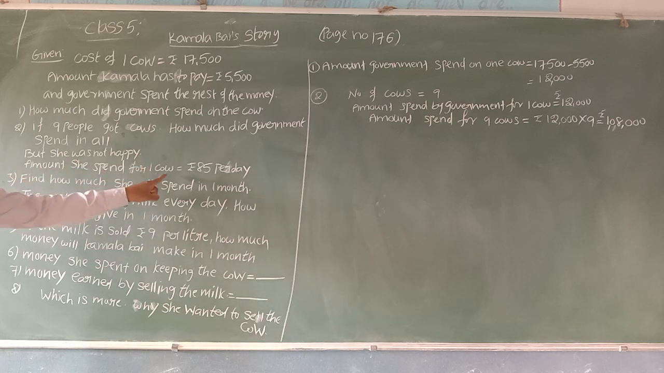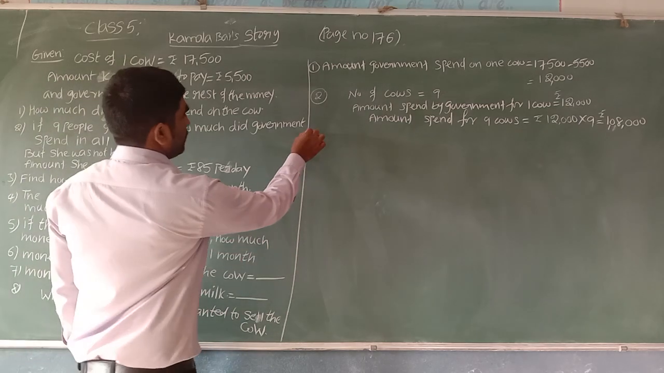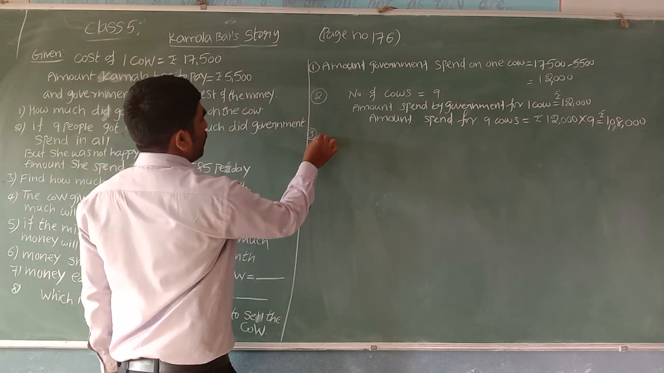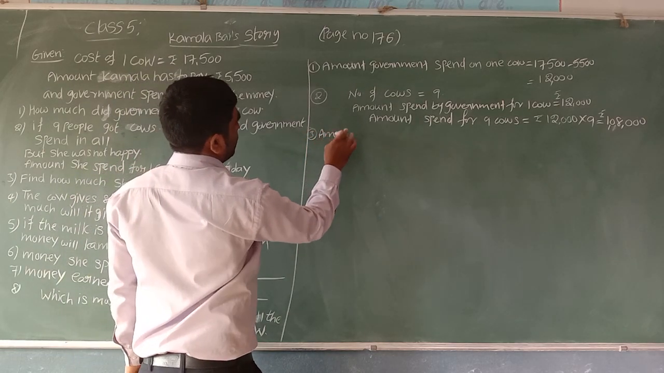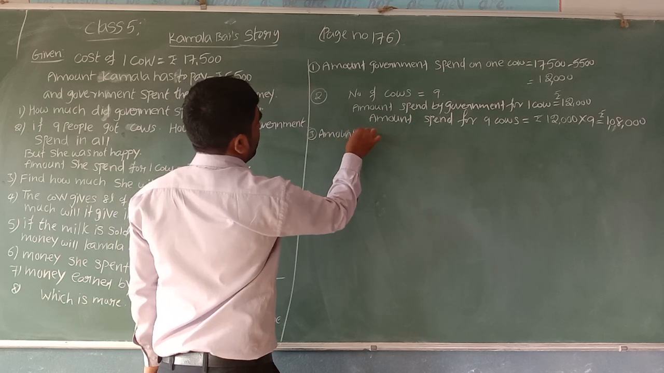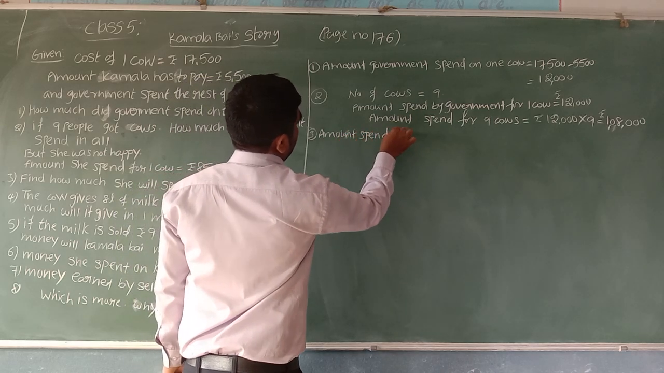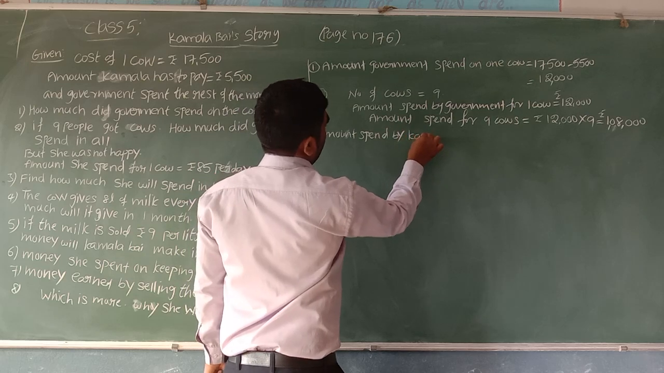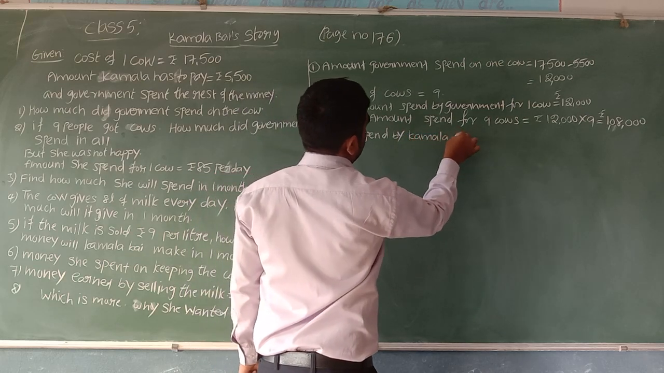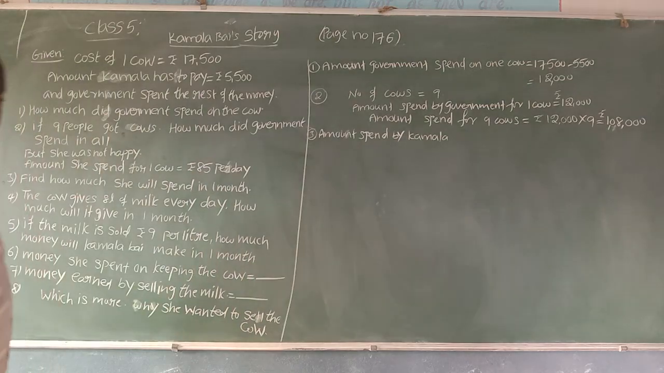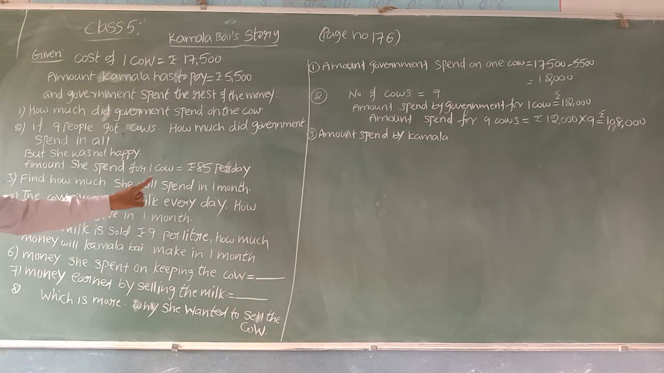Amount she spent for one cow: 85 rupees per day to give the food for the cow. Kamala is going to spend 85 rupees per day it seems. Find how much she will spend in 1 month. We can write the amount spent by Kamala. Find how much she will spend in 1 month.